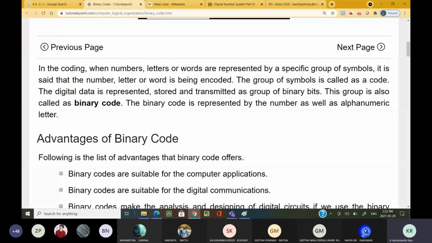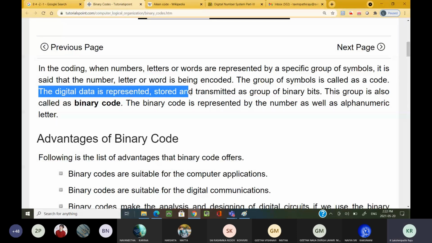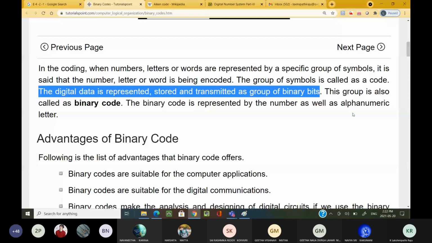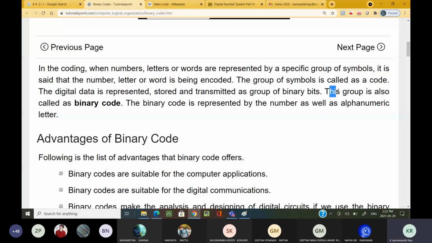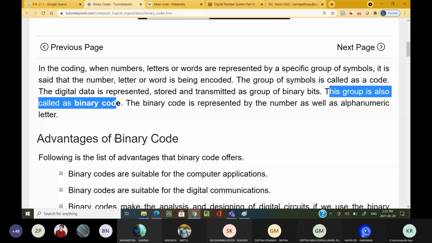Digital data is represented, stored and transmitted as a group of binary bits. This group is also called a binary code.